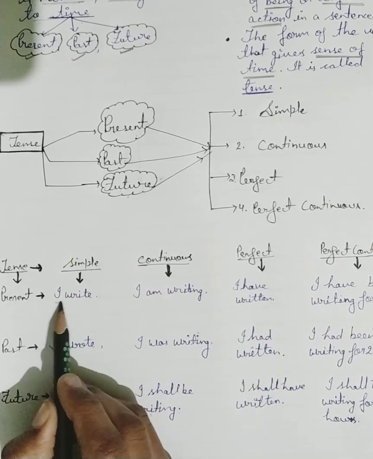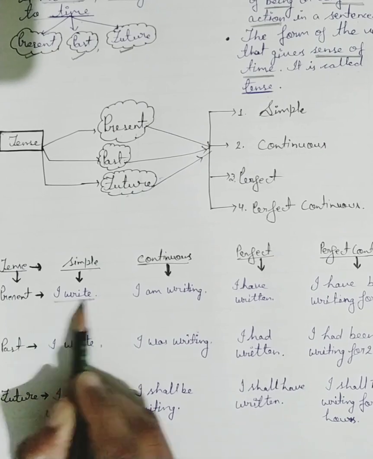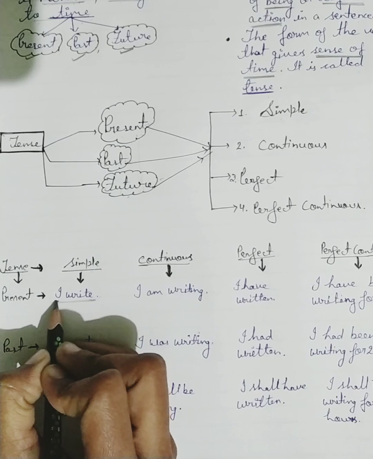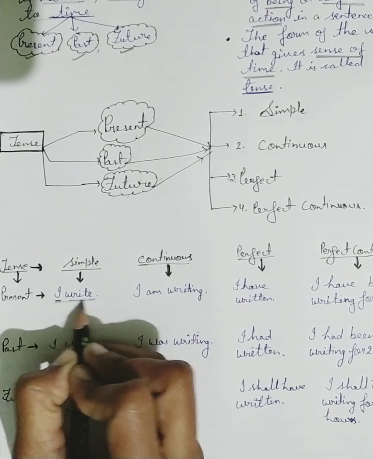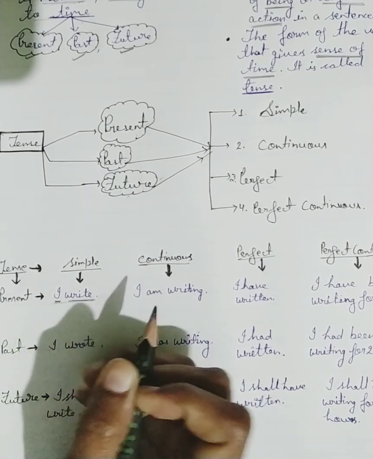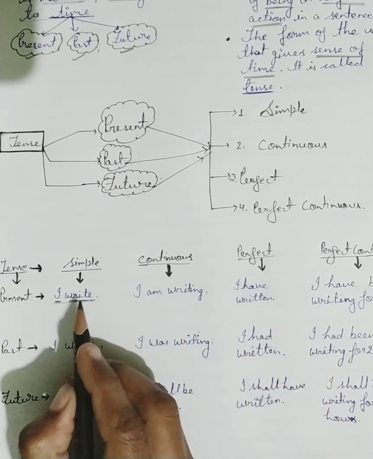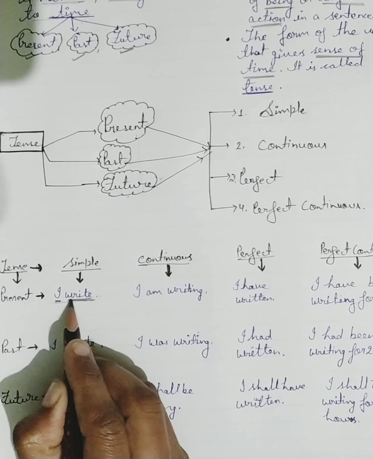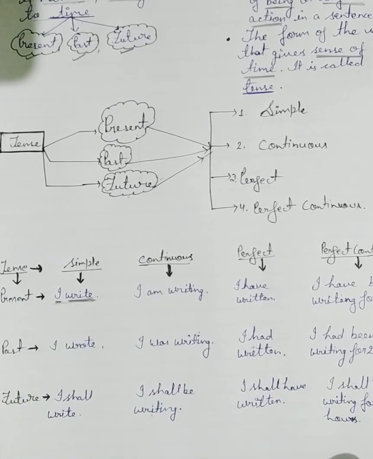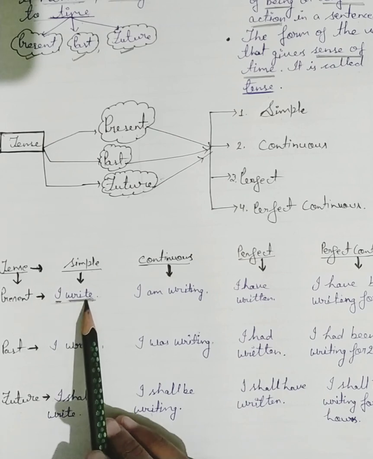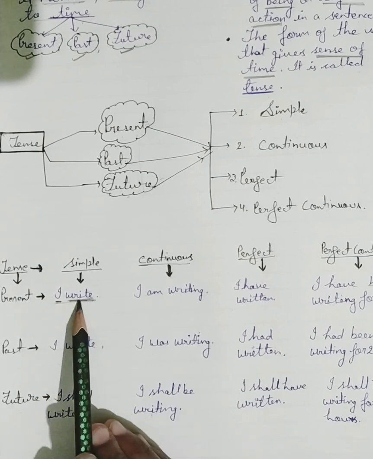If we talk about the first one, that is "I write." You can see here the first word is the subject and the other word is the verb. So we can identify the types of sentence by learning or by knowing about the verb. For finding the types of sentence, first we have to know about the verb.